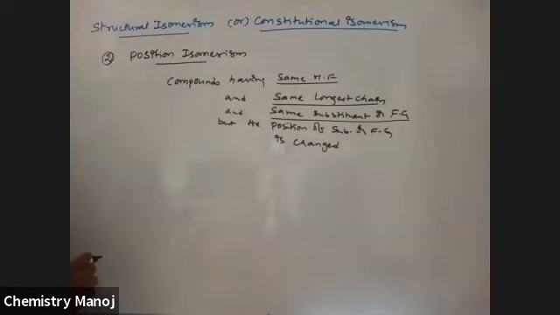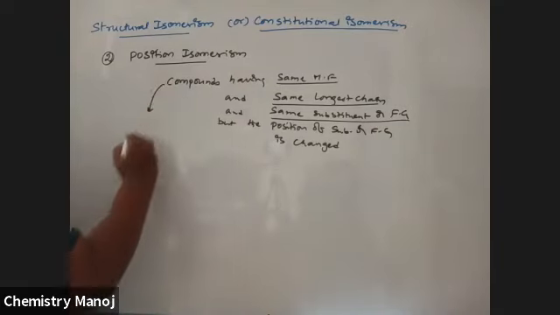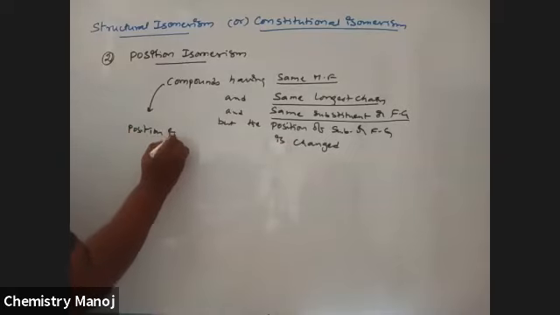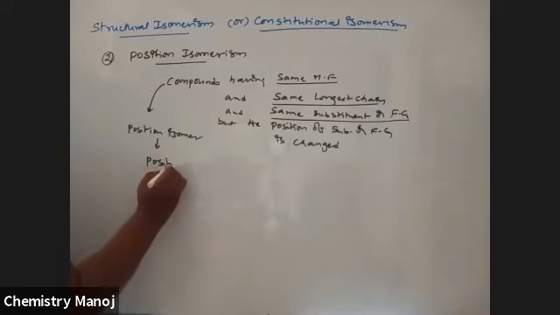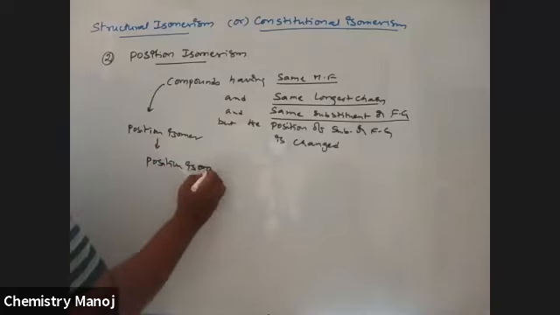Those compounds are called position isomers, and the phenomenon is called position isomerism.